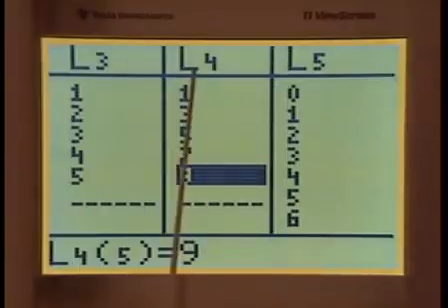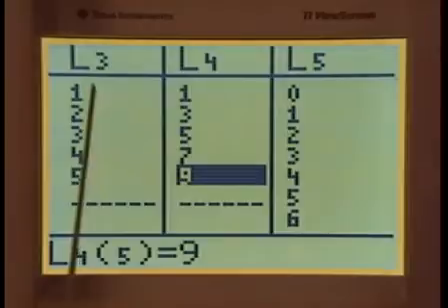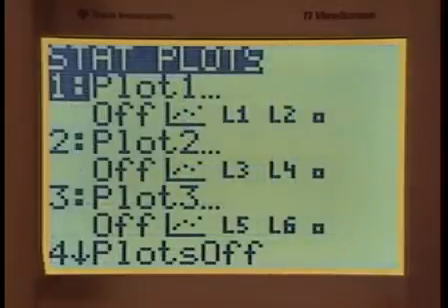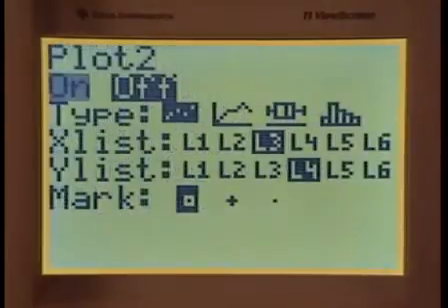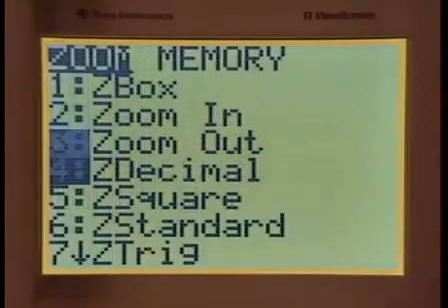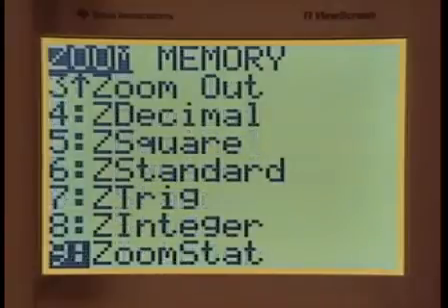Let us plot L4 versus L3, this on the output, this on the input axis, and L5 belongs to something else, so again, ignore L5. Let's go to stat plot. We want to turn on L3 and L4. That's Plot 2. Plot 2 was off. We want to turn it on. And now we go to zoom, zoom stat as before, and there are the points.